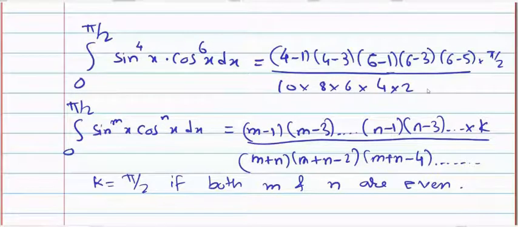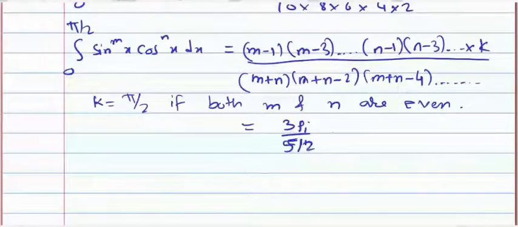We cannot write m plus n minus 10 because 10 minus 10 will be 0, so we have to stop. So if you calculate it, as the majority of the students are getting 3 pi by 512, this is the answer, 3 pi by 512.